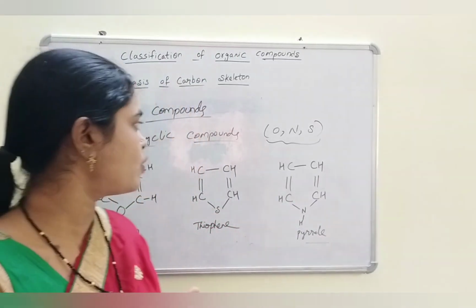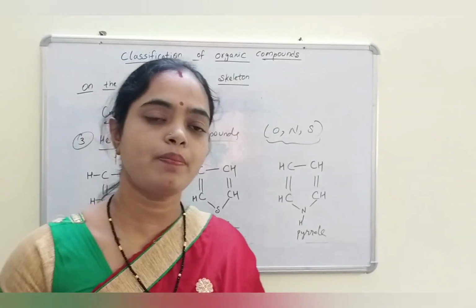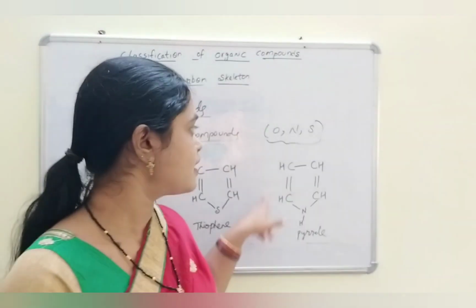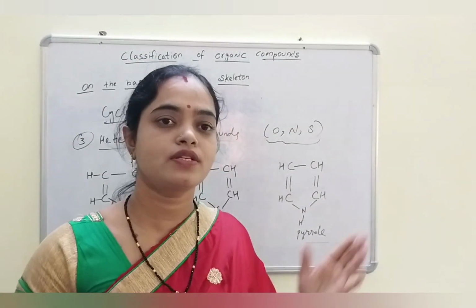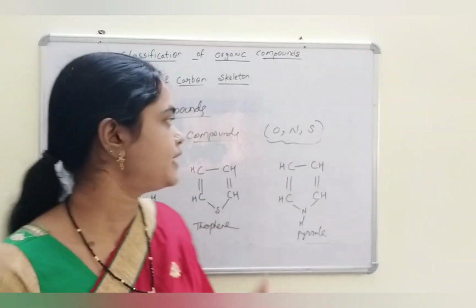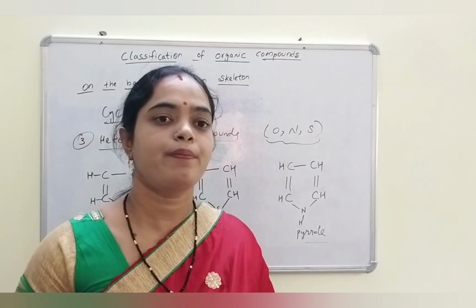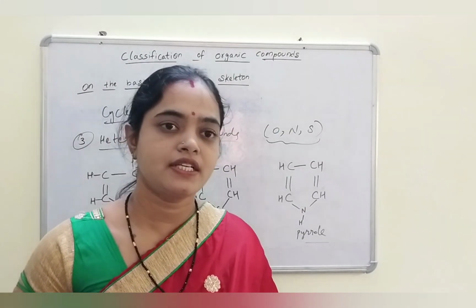Aromatic compounds obey Huckel's rule, 4n plus 2 pi system. Heterocyclic compounds are also closed structures but contain heteroatoms like oxygen, nitrogen, sulfur. And now the classification of organic compounds based upon their functional group.